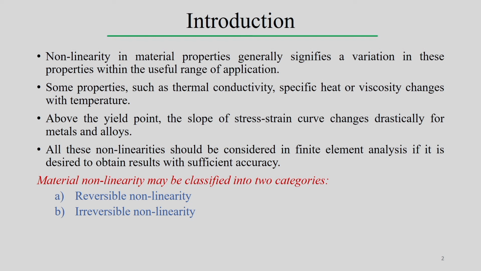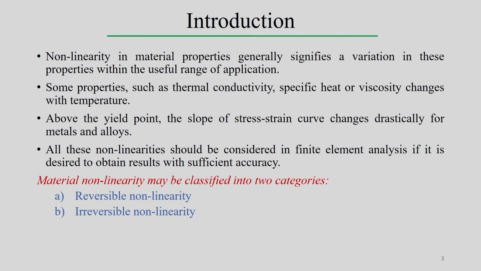Even the yield point and the slope of the stress strain curve change with temperature in the case of a particular metal alloy. For example, the Young's modulus and other parameters come from the uniaxial tensile testing diagram, which we normally produce at room temperature.